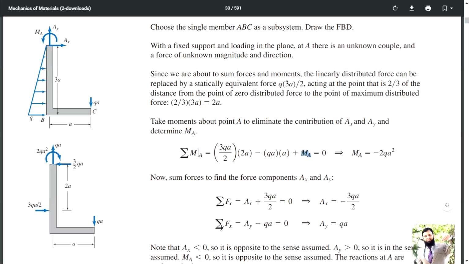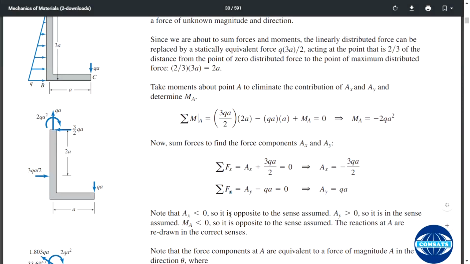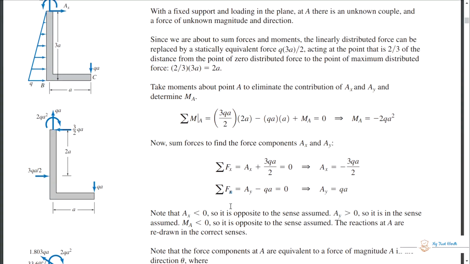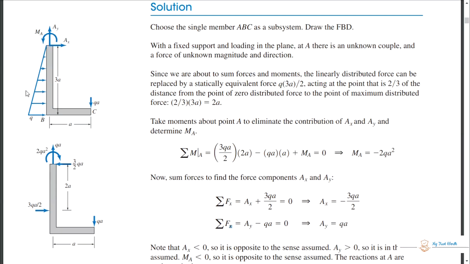Summation of Fx is equal to 0, summation of Fy is equal to 0. See, typo errors: it should be summation of Fy is equal to 0. You should be very careful when studying any book, as there can be mistakes. Summation of Fx is equal to 0. What are the horizontal forces? This one, and not this, as this is a vertical force, and this one Ax. So the x-axis rightwards is positive. We are considering it positive.